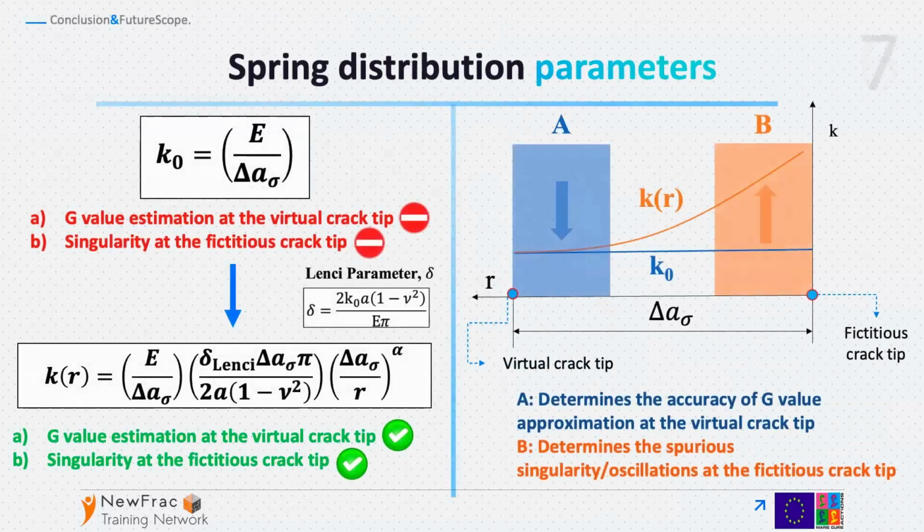So what we propose is to consider variable spring stiffness using a power law, using the delta length parameter between 50 and 100. This is our good experience with this. And we obtained in this way a very good estimation of the energy release rate at the crack tip. And also we remove, as we will see, the spurious singularity at the fictitious crack tip.